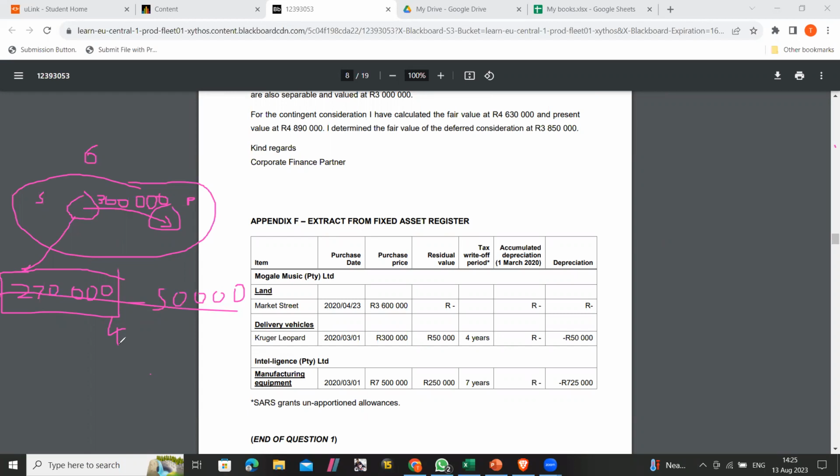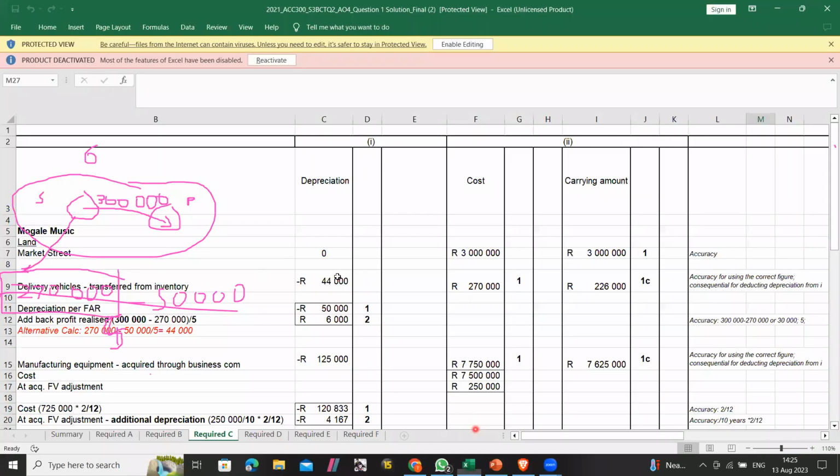It's not divided by 4, I mean divided by 5. Okay, so it's 44,000, and that explains this 44,000. So this is the method that they used, but I normally use the group method. That's where this 44,000 comes from.